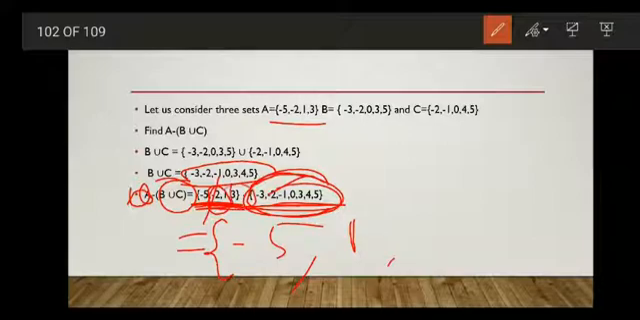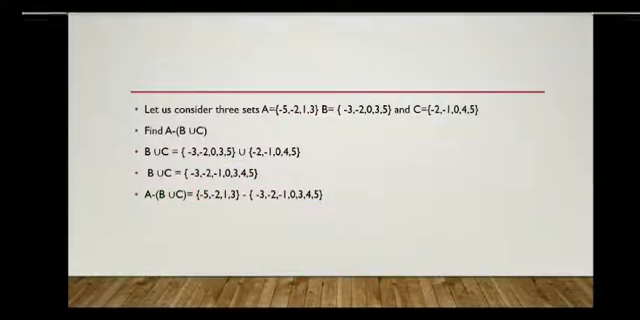3 is there in A as well as B union C. So remove 3. So A difference B union C will be equal to {-5, 1}. Okay, so A difference B union C will be equal to {-5, 1}. Take this as equation 1.